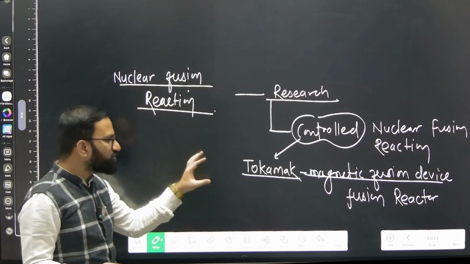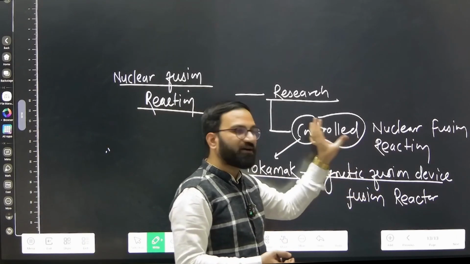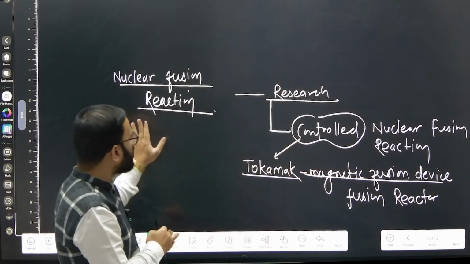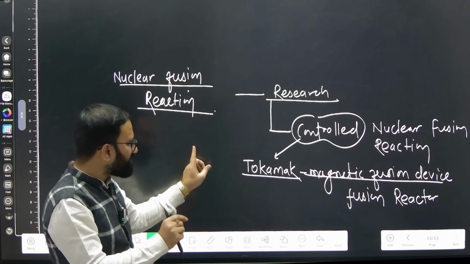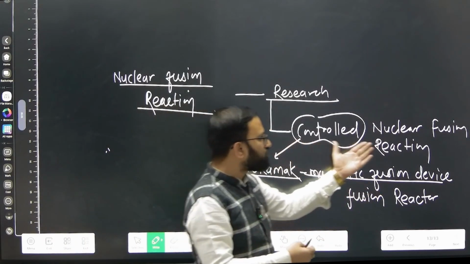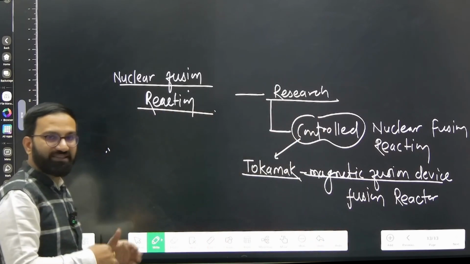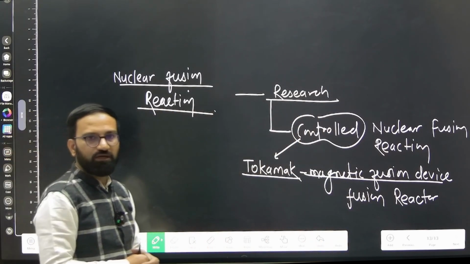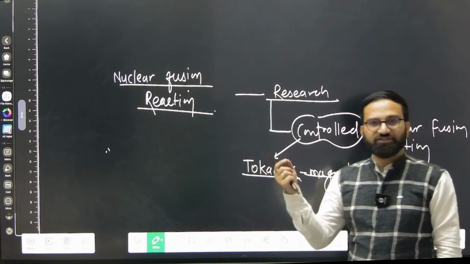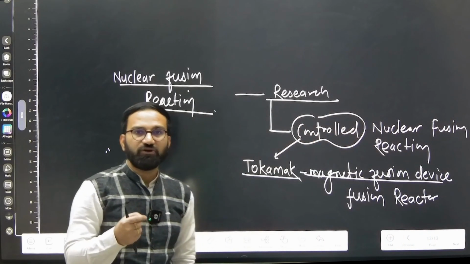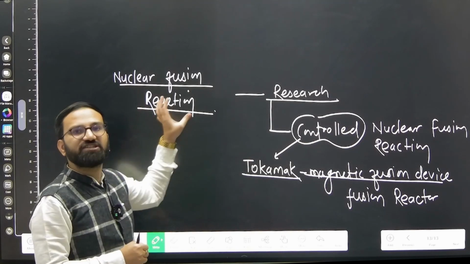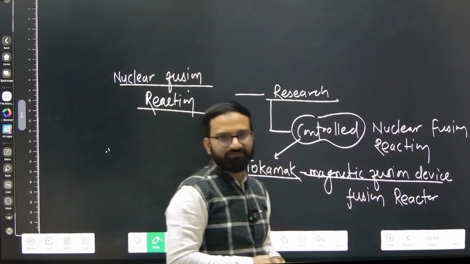Right now I am not going to give you details of the tokamak or magnetic fusion device. This is another topic. Right now I am going to discuss only the fundamentals. So just remember, tokamak is a magnetic fusion device, and with this device we are trying to achieve controlled nuclear fusion reaction, and that is the research going on right now. In France, there is one project called the ITER project, International Thermonuclear Experimental Reactor project, we call it, right. India is also part of that project, remember that.